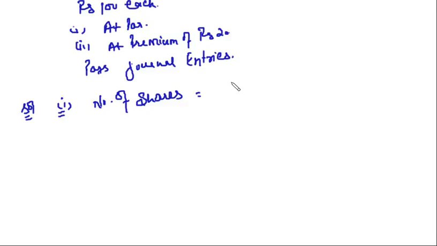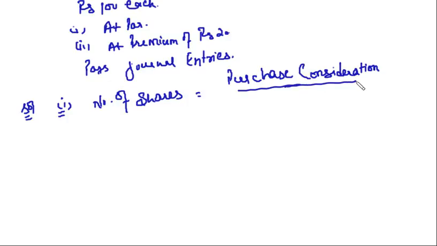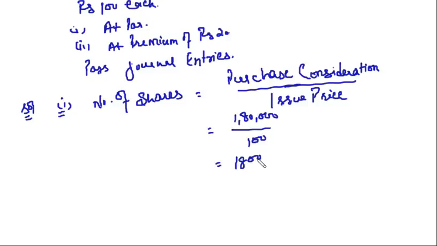Number of shares is equal to the purchase consideration divided by the issue price. 1,80,000 is the purchase consideration and issue price is 100 rupees. So the company will issue 1800 shares of rupees 100 each to pay 1,80,000. Simple mathematics, you can find out.